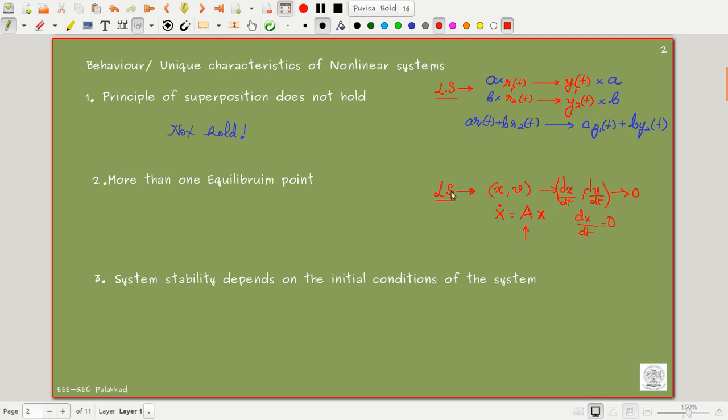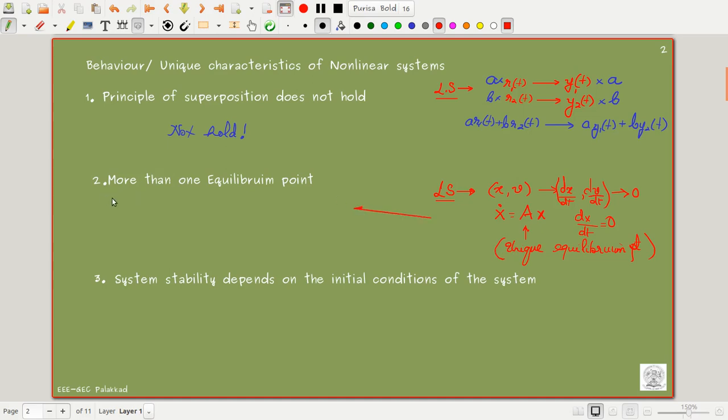And usually in the case of linear systems, we get only one. We have a unique equilibrium point. Unique means there is only one equilibrium point for a linear system. But this is not the case for a nonlinear system.